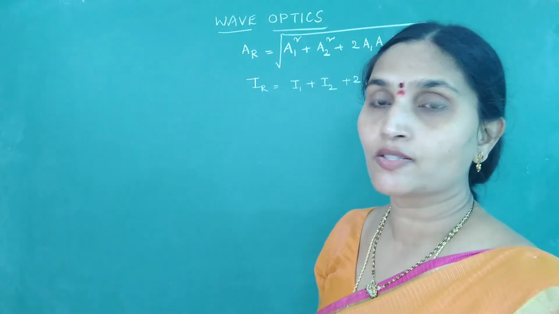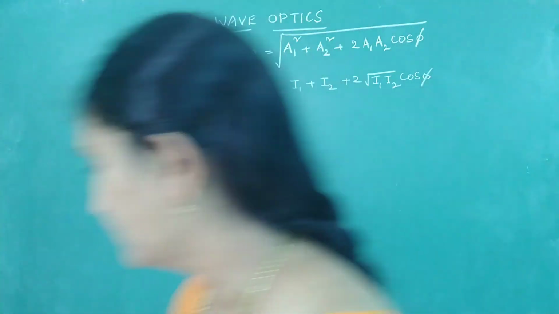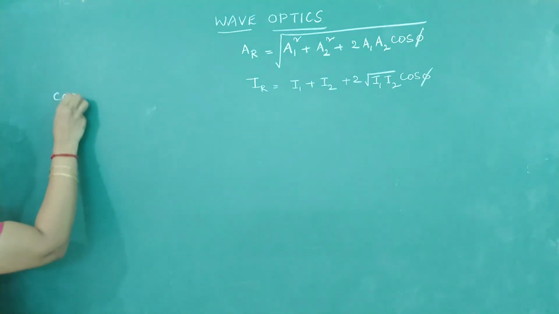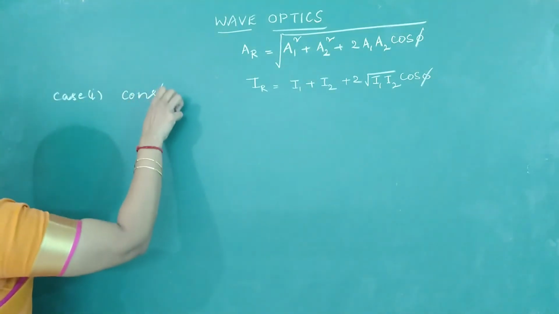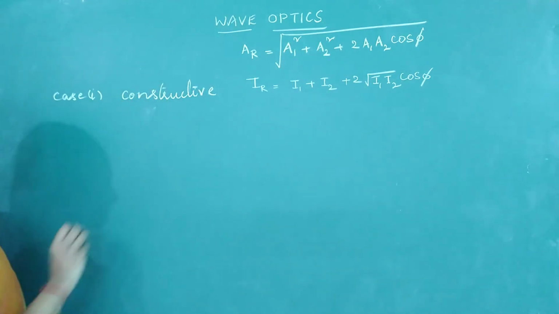Okay, observe the conditions for constructive interference. Case 1. If interference is constructive, when do you call the interference constructive?